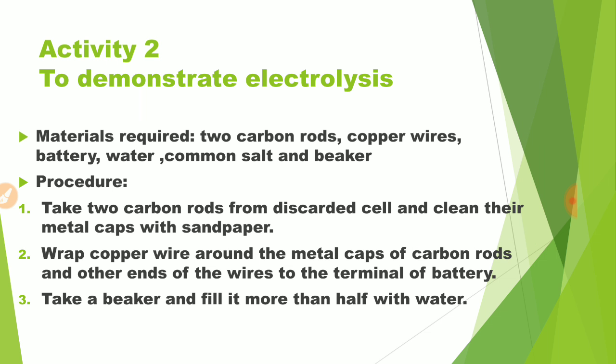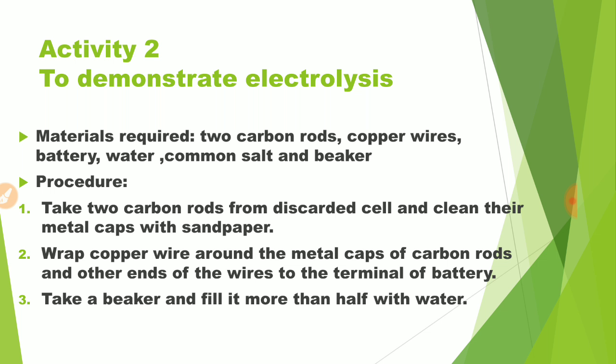First of all, we take 2 carbon rods from any discarded cell and clean their metal caps with sandpaper. Wrap the copper wire around the metal caps of the carbon rods and connect the other ends of the wires to the terminals of the battery.